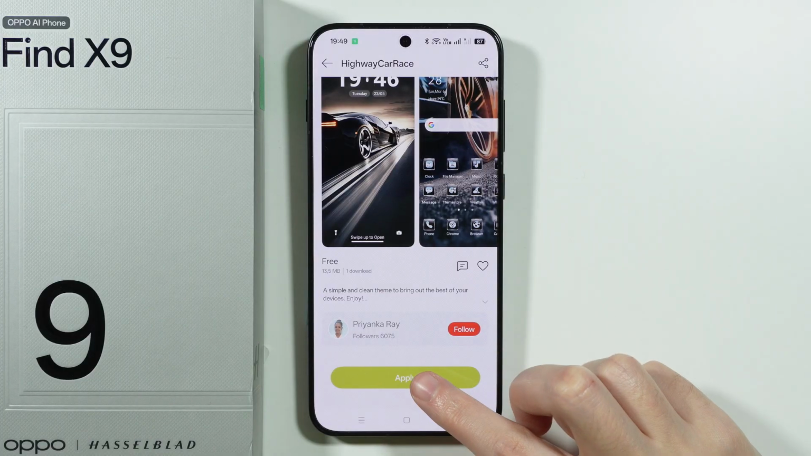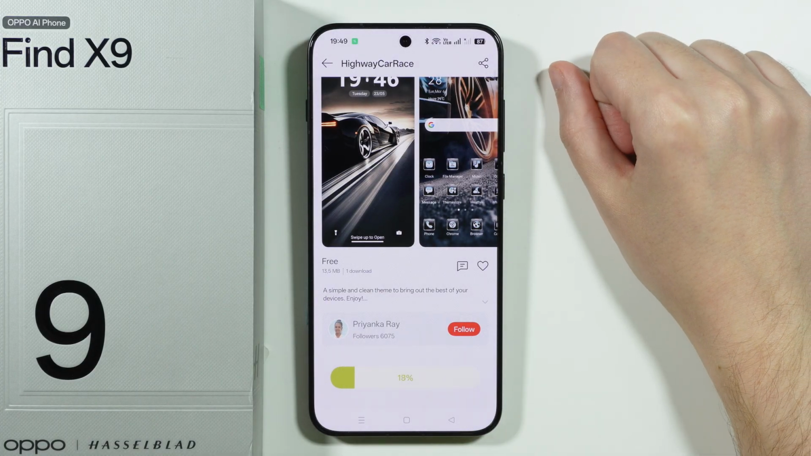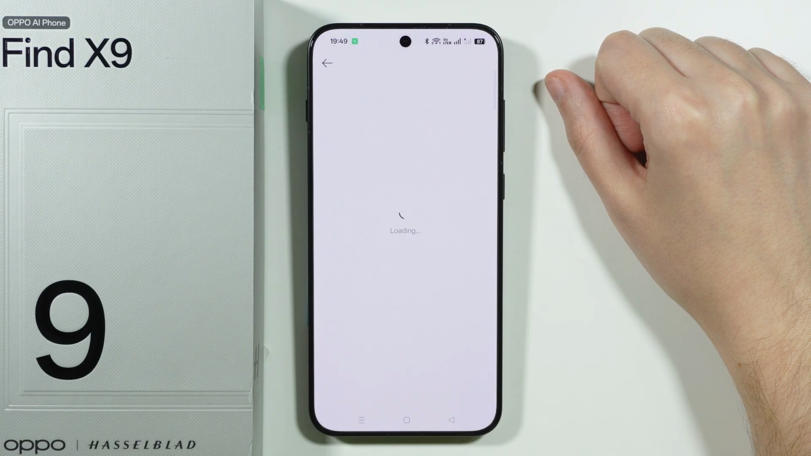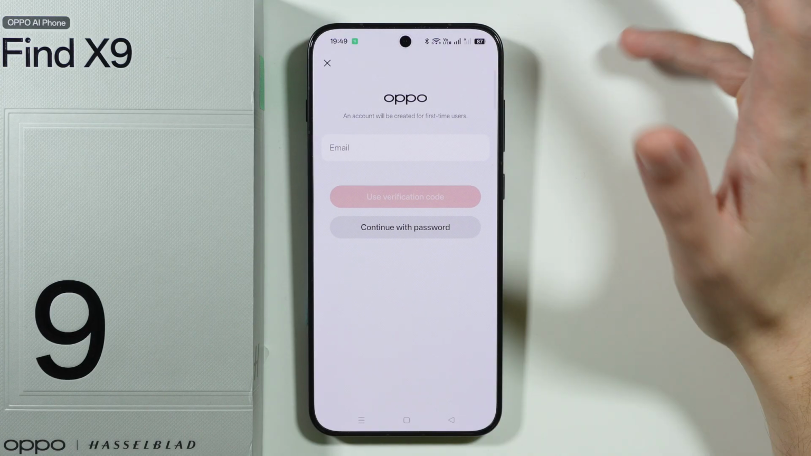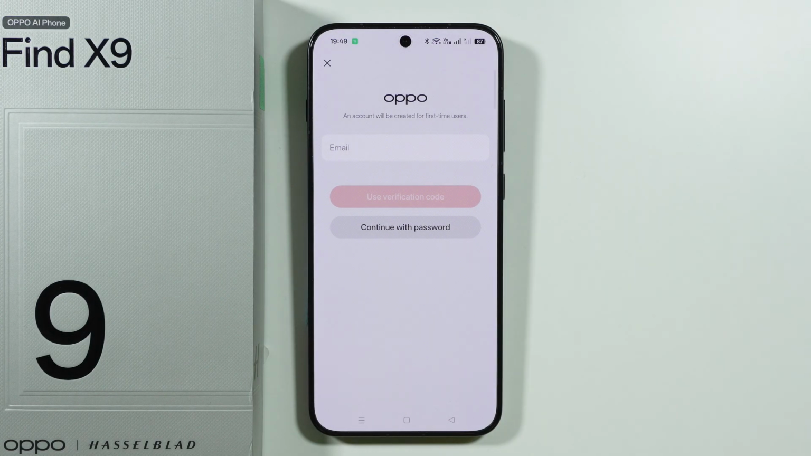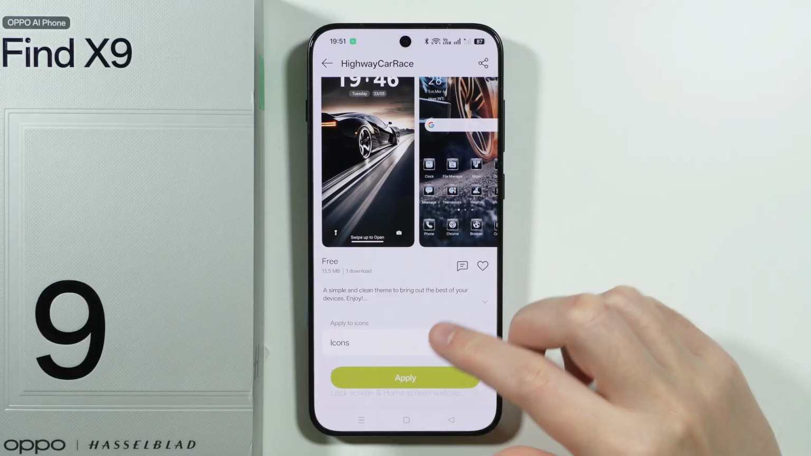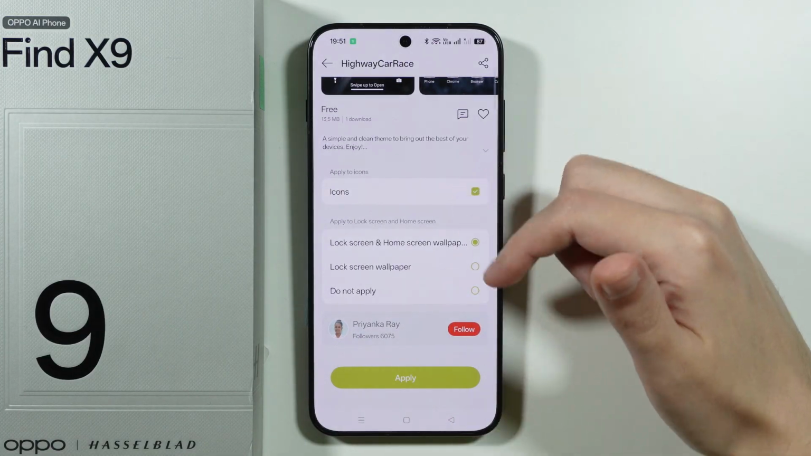Now in order to use it, we can just tap on the apply button over here. And now let's wait for the theme to be downloaded. Once it is, of course, we need to use an OPPO account to be able to actually get the theme. Alright, and once we sign into an OPPO account, then we should be able to also choose what we want